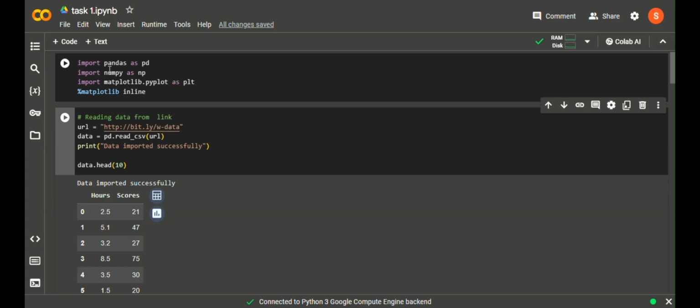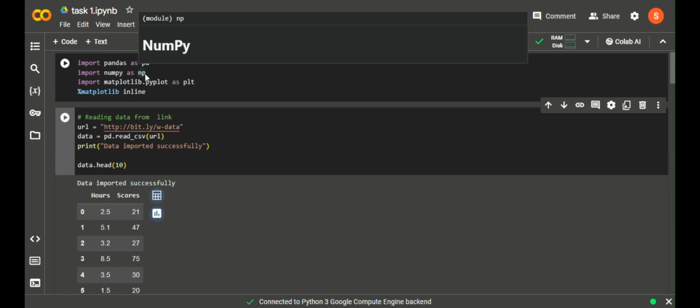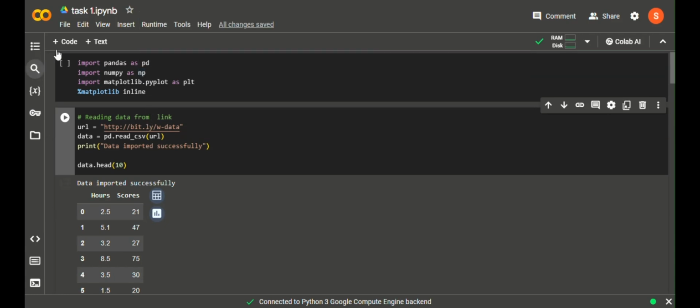And then the second step is reading the data from the file. So reading the data includes reading the URL, that is the data that I have shown. It is stored in a CSV file, that is a URL. So we need to import the URL to a variable, and then we need to read the URL using the pandas function, and then we need to see the data.